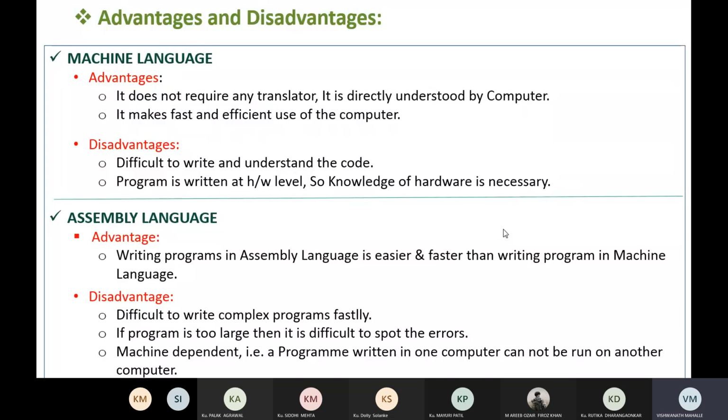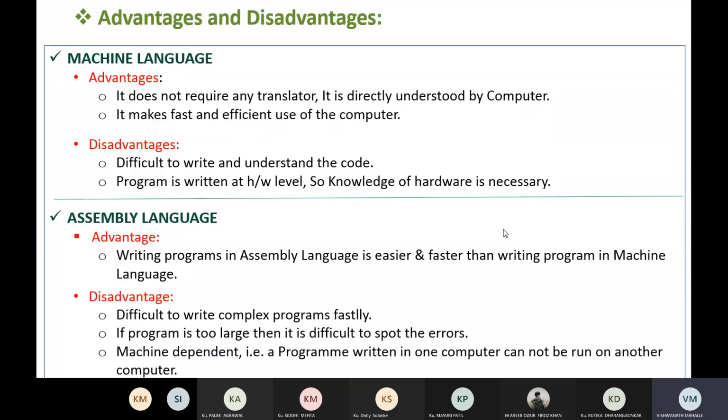But if the program is very complex, then it is very difficult to write the program using assembly language. If the program is too large, then it is difficult to spot the error. If the program is very lengthy, it is very difficult to identify the errors in the program.